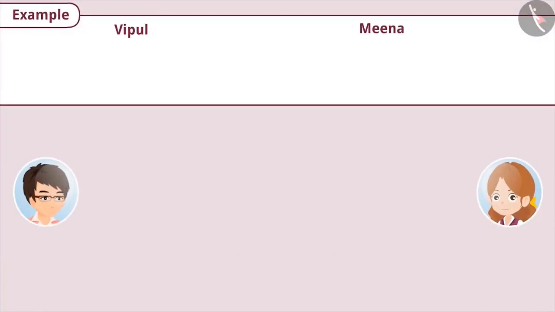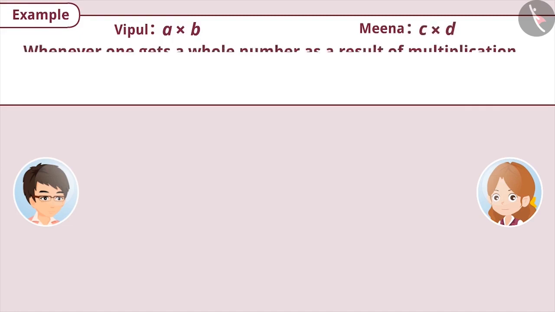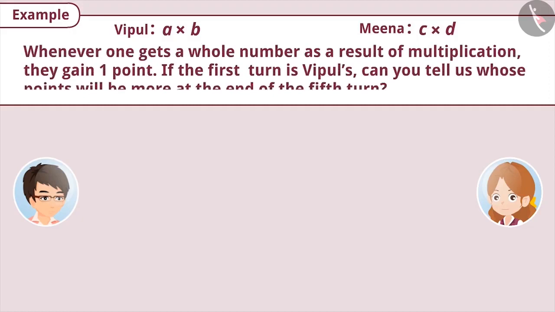Vipul and Meena are playing a game. Vipul is the first one to choose any two whole numbers and multiply them. Then, Meena picks two whole numbers and multiplies them. Whenever one gets a whole number as a result of multiplication, they gain 1 point.